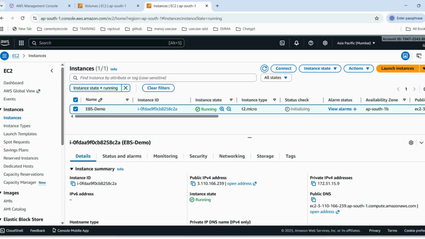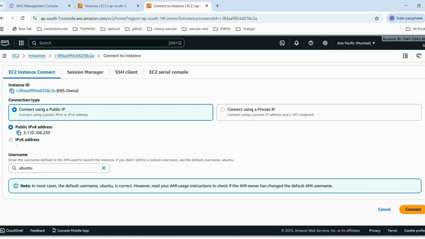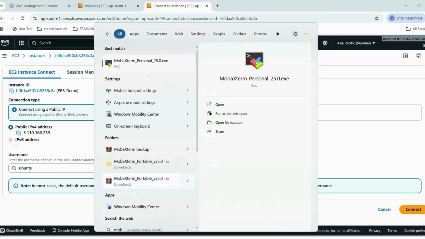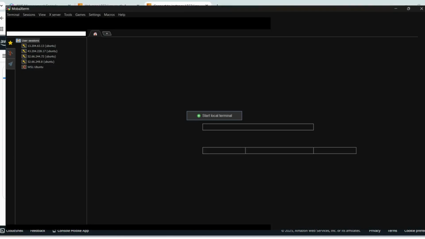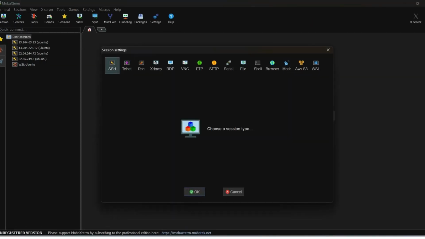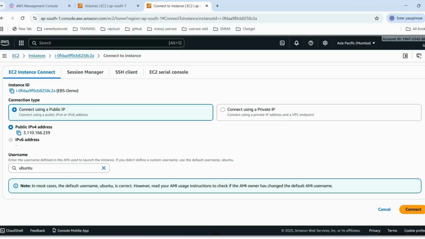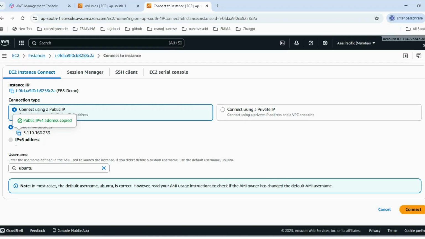Go to the EC2 instance. Next, connect to the EC2 instance using SSH, because I want to check the size of the disk and everything. For that I open MobaXterm, then click SSH. Copy the public IP and paste it in the remote host, and the specified username is ubuntu.